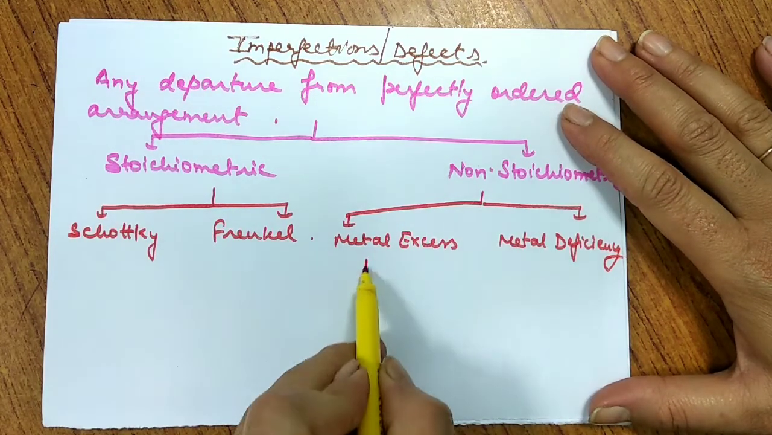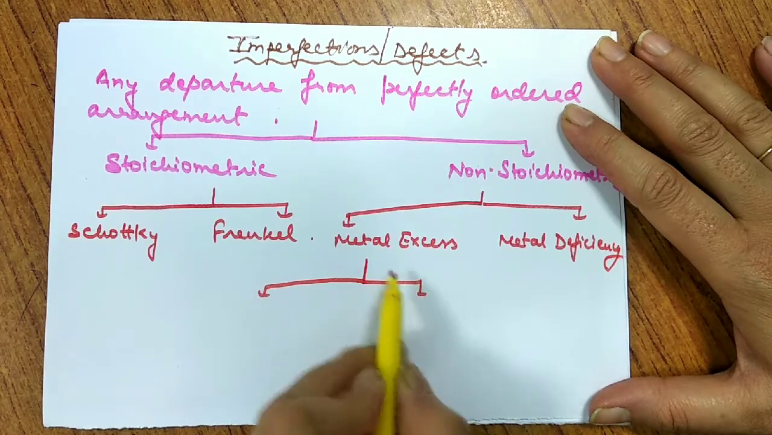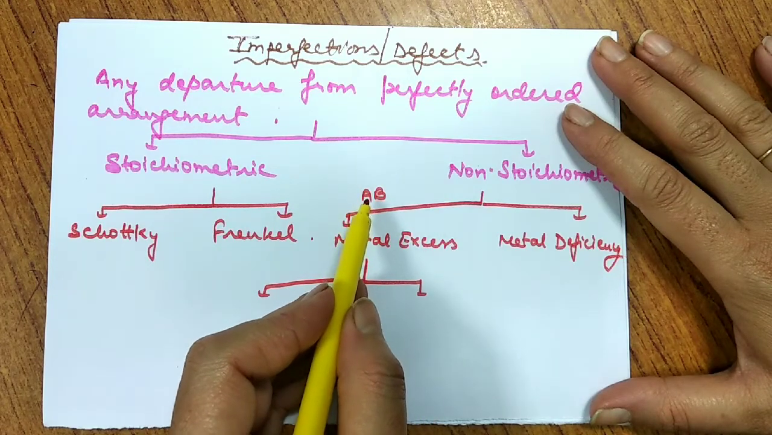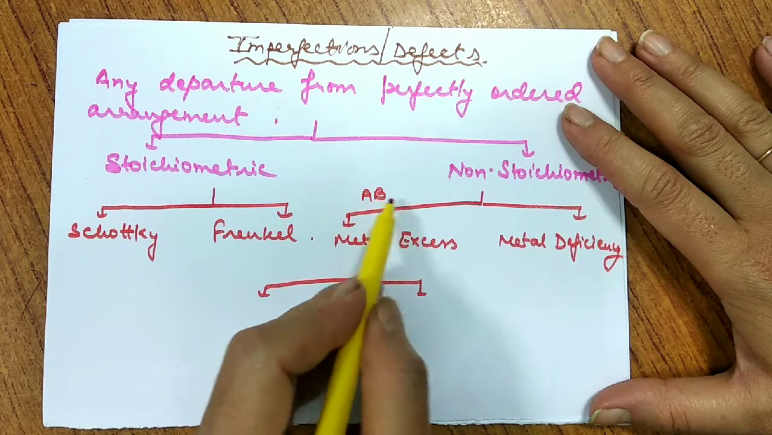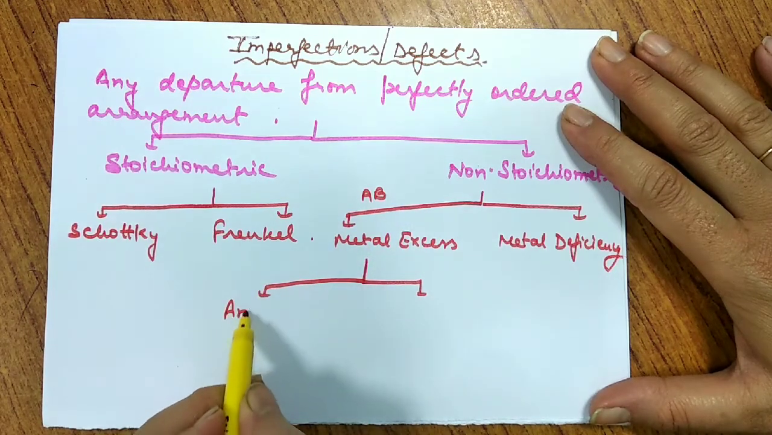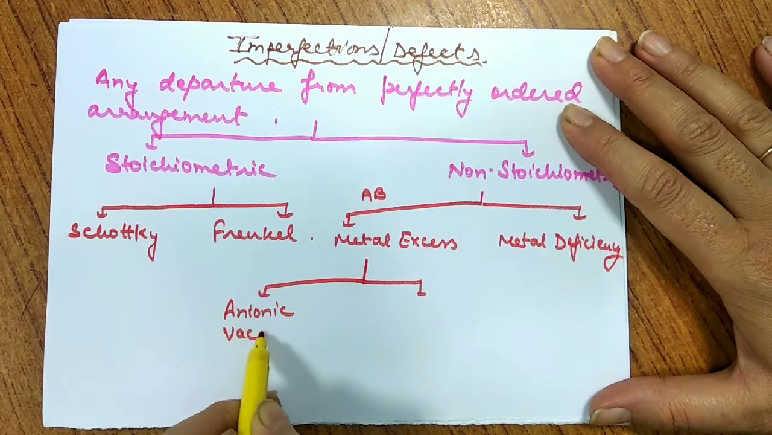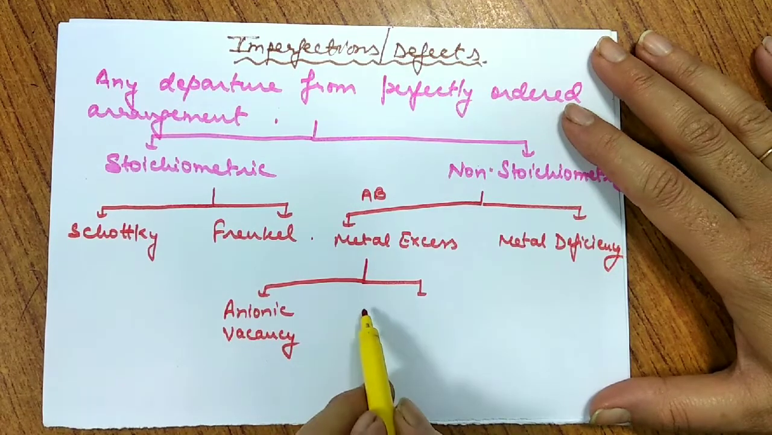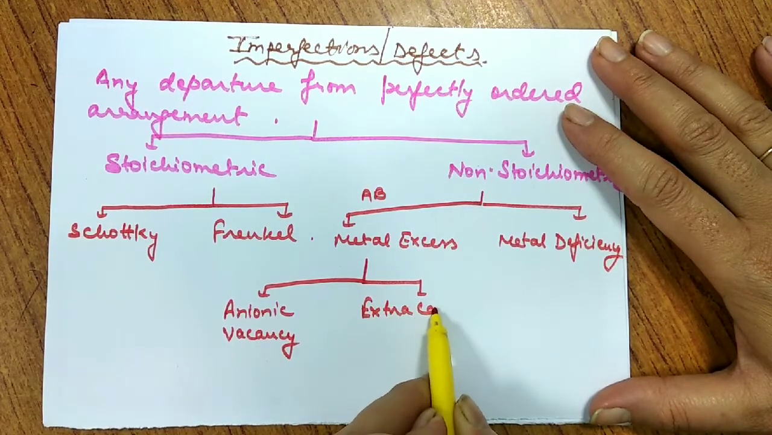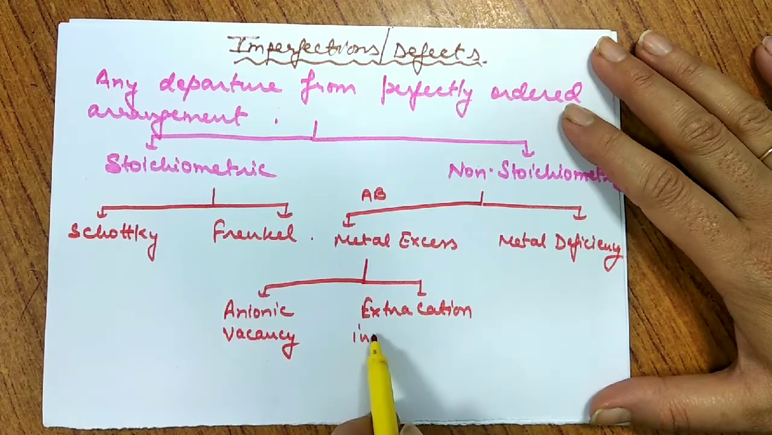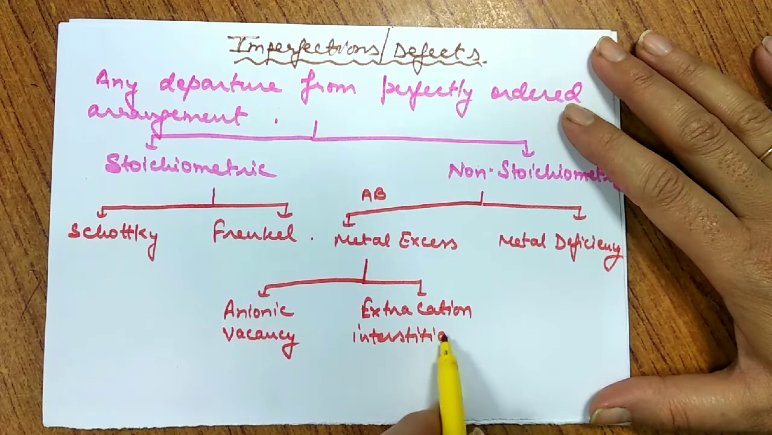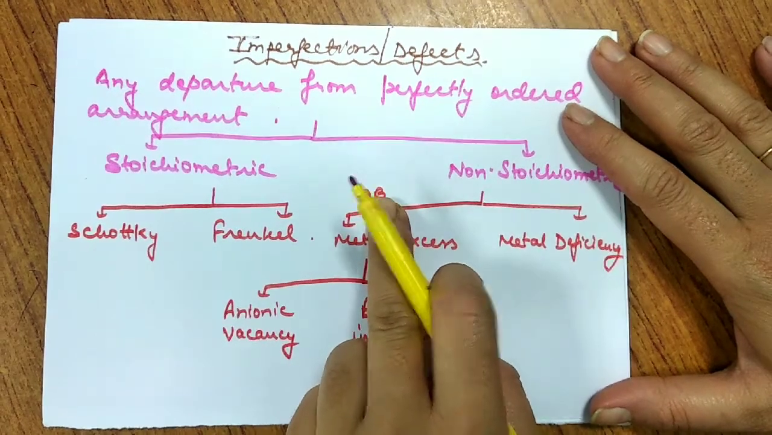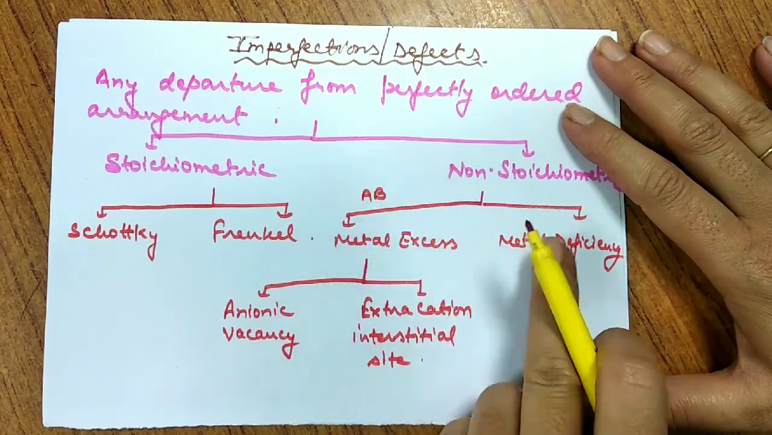Metal excess again we study in two categories. Metal ज़्यादा होना यानी suppose I talk about A and B is a solid, A is metal, B is non-metal. तो A ज़्यादा हो जाए यानी एक्स्ट्रा आ जाए, या B कम हो जाए यानी एनायन कम हो जाए. सो अगर एनायन कम होते हैं तो वी कॉल इट एज एनायनिक वेकेंसी, और अगर A एक्स्ट्रा होता है तो वी कॉल इट एज एक्स्ट्रा केटायंस. कहाँ जाएंगे? इन interstitial site. They will go at interstitial site. So metal excess can be done either by the removal of B or by addition of extra A.